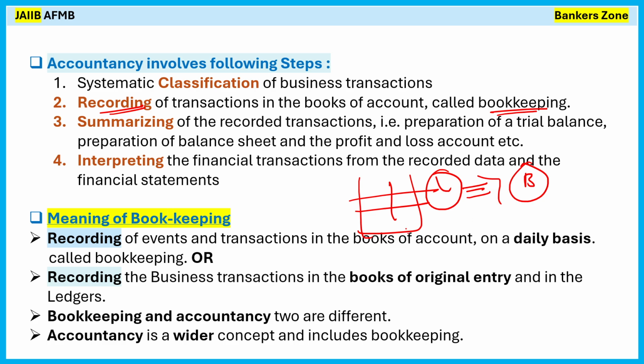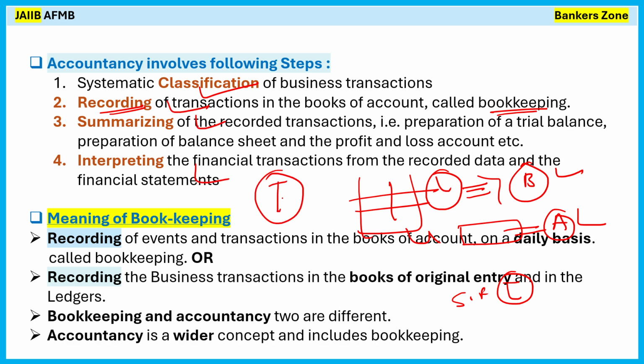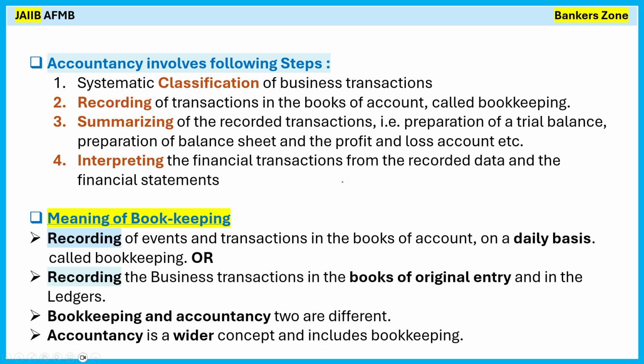Then the accountant will verify and summarize it. It is called accounting. The accountant's job and the bookkeeper's job were previously very different. Nowadays, there are a lot of software packages available. For example, Tally does all the things: classification of transactions, recording, summarizing. So software is doing all the job of both bookkeeper and accountant, right? In a simple way, only remember that simply recording of transactions is bookkeeping. First step, okay.